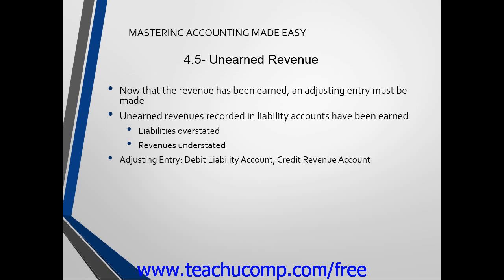Later on, Company XYZ earns the ticket revenue after hosting the event. For our example, let's say that the tickets were for a baseball game. Now that the revenue has been earned, an adjusting entry must be made. Unearned ticket revenues recorded in liability accounts have been earned, so without this adjusting entry, liabilities would be overstated and revenues would be understated.